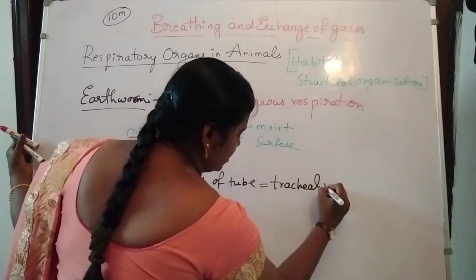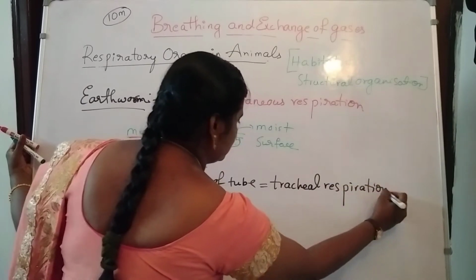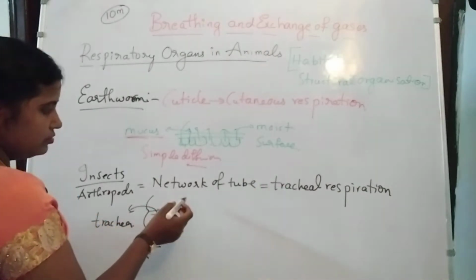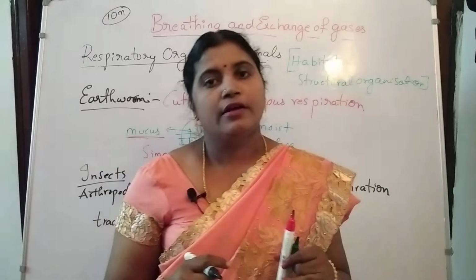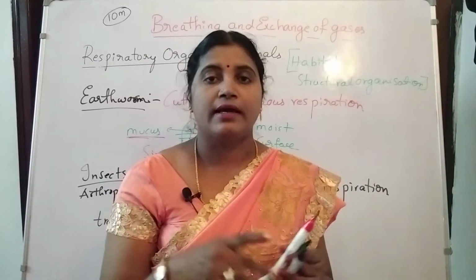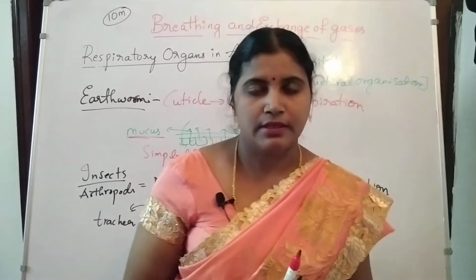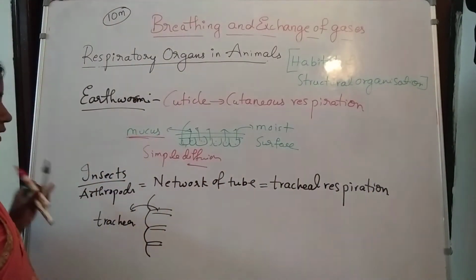Tracheal respiration takes place in the insects. Through the network of tubes, these tubes are responsible for exchange of gases and also for carrying the oxygen inside the body and releasing the carbon dioxide outside the body. So this is about the earthworm and insects.